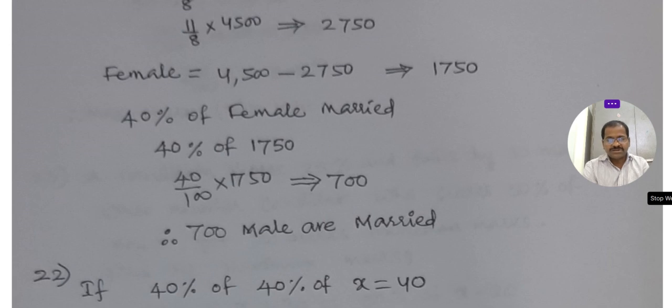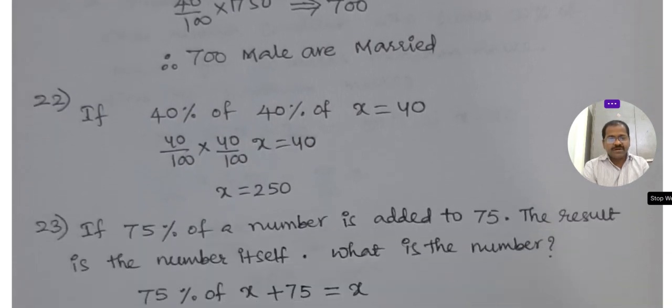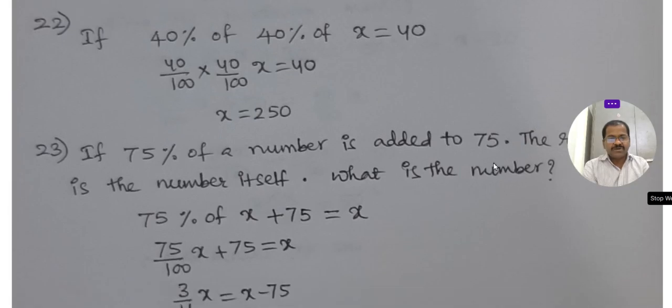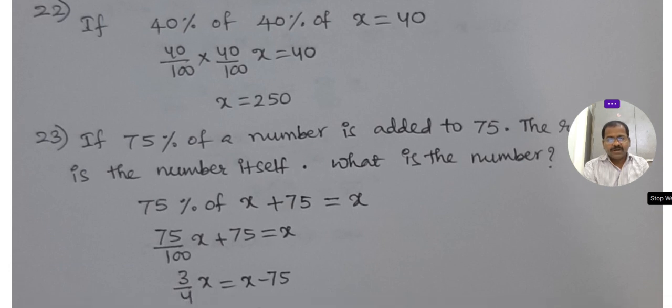That is the answer. Next, if 40% of x, that is 40 by 100 into x, is 40. 40% of some number is 40. Then what's the number? If we do this, x is 250. Okay, next.